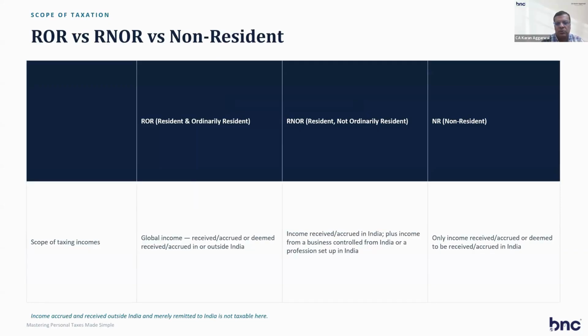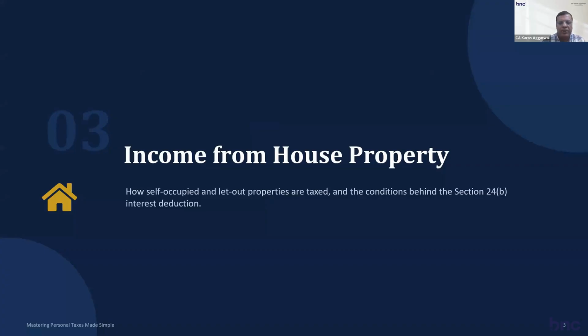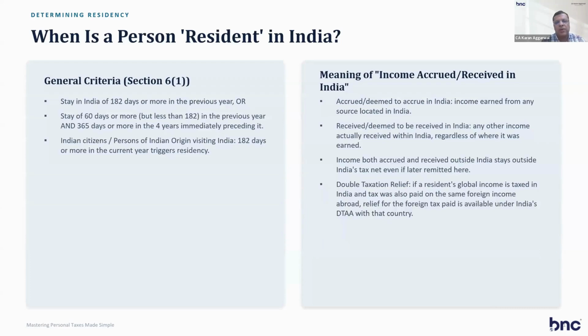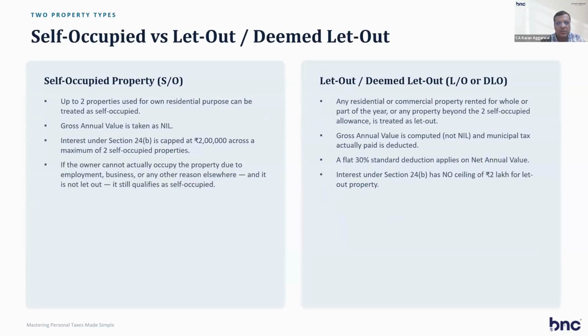Now, for the source rule, first comes income from house property. Now, self-occupied property: if you have two properties for your own residential purpose, they can be taken as self-occupied properties. For that, gross annual value will be nil, and 2 lakh of interest can be taken for a maximum of two self-occupied properties. If the owner cannot actually occupy the property, it is still called a self-occupied property.